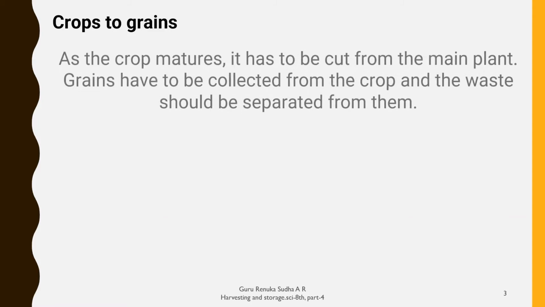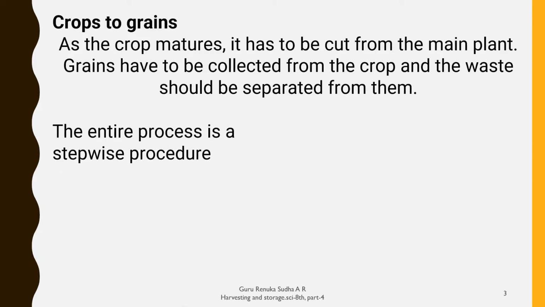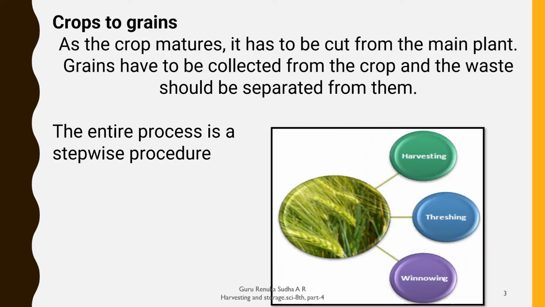So, crops to grain. We know that as the crop matures, it has to be cut from the main plant. The grains have to be collected from the crop and the waste should be separated from them. Yes, we all know that when the crop matures, we cut it from the main plant and the grains are separated from the waste. So we follow some steps in order to get the grains in a proper manner.